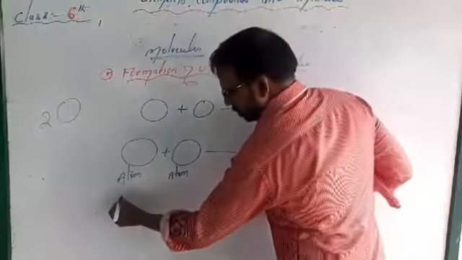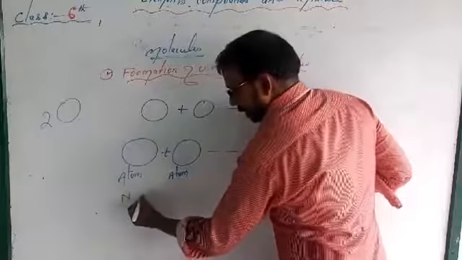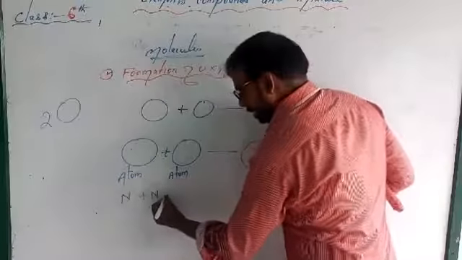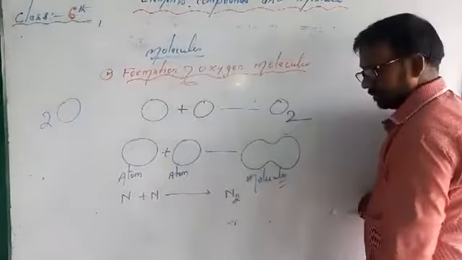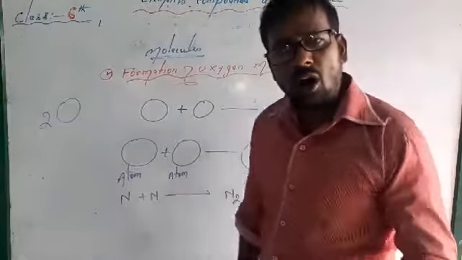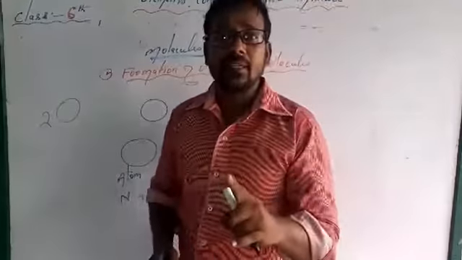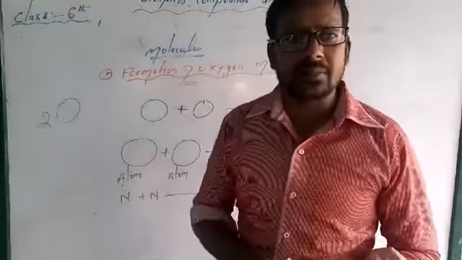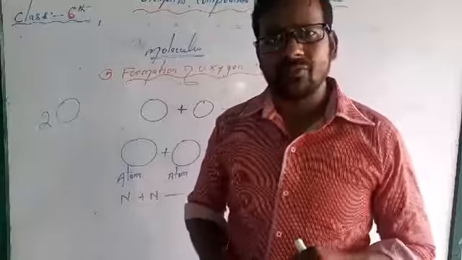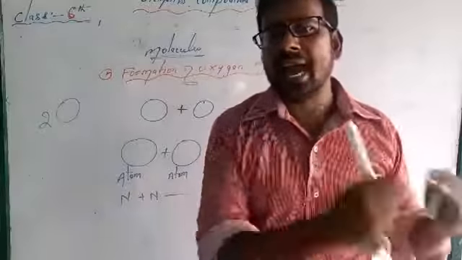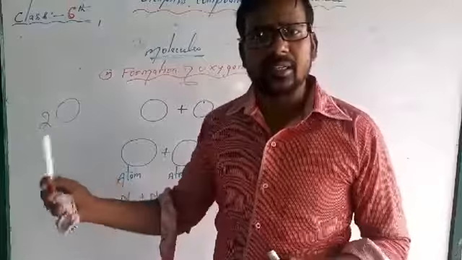Same. One atom of nitrogen plus one atom of nitrogen combine. What is formed? N2, N2 gas. And you know all gases except noble gases. Noble gases mean inert gases, which are generally passive. They do not react with other elements very easily. They are called inert gases.